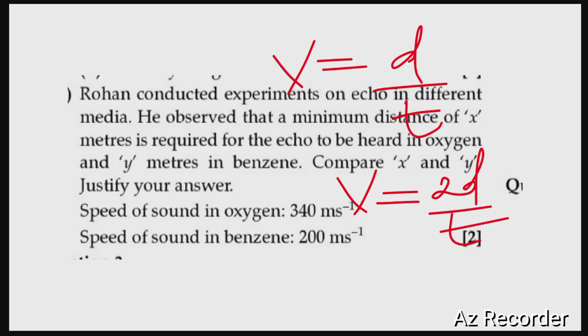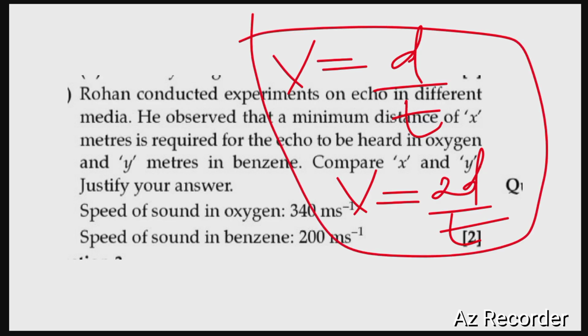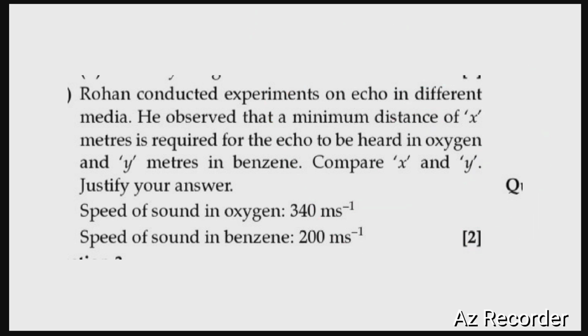I hope you have learned the basic conditions for the formation of echo. A probable question which can be asked: the minimum distance between the source and obstacle must be 17 meters in air, and the intensity of the sound produced must be sufficiently high so that the reflected sound will reach back to the listeners.